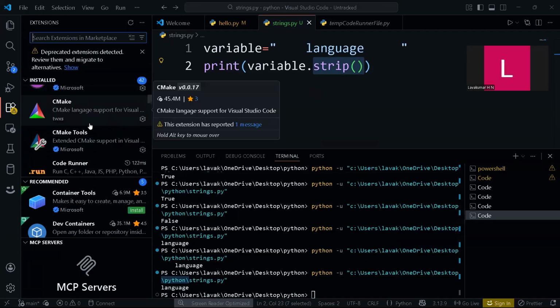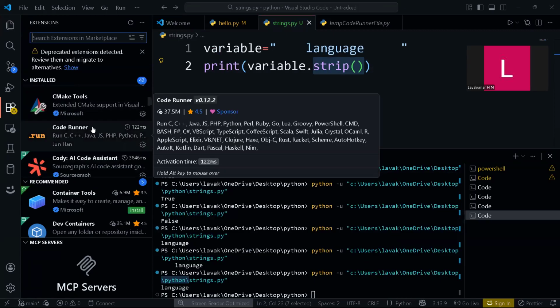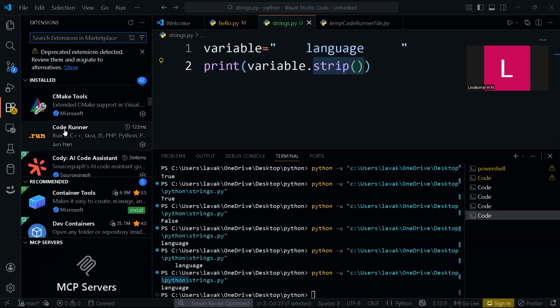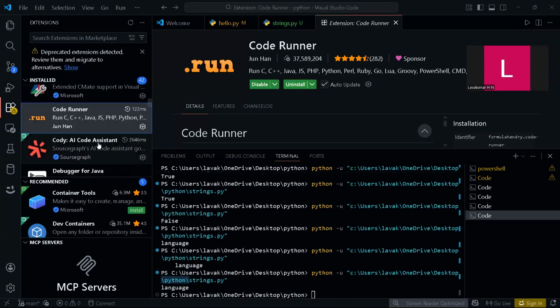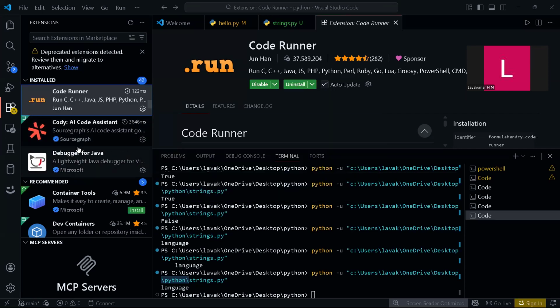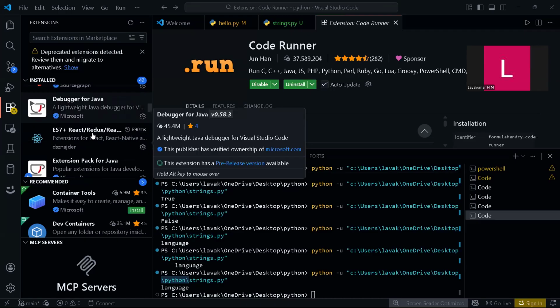For you guys, I will recommend using Code Runner. This is one good one. Just click on it, search for Code Runner, and install it.